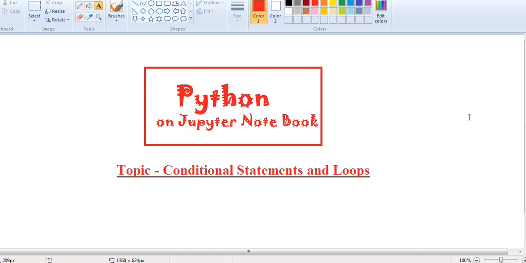Who is smaller, who is equal. Also, we are going to learn about loops, like what is a loop, how many different types of loops we have, how we can run loops in Python on Jupyter Notebook.